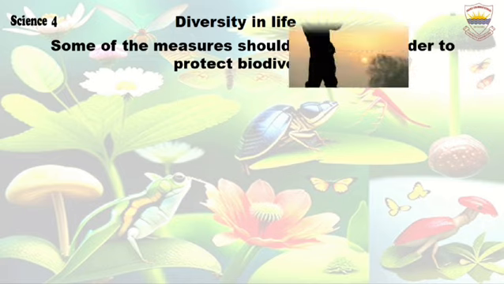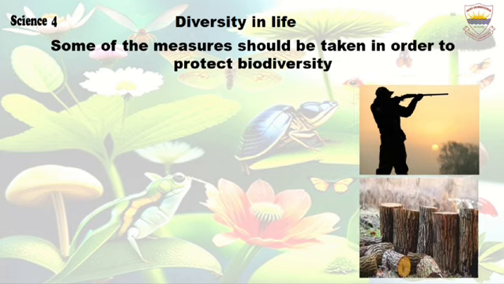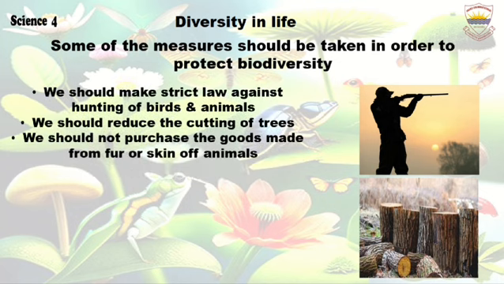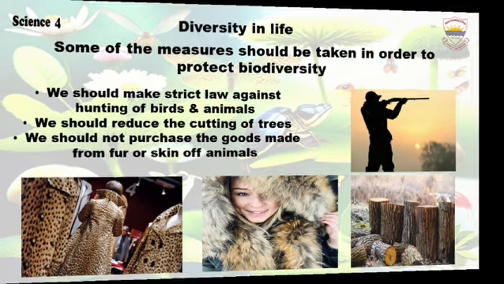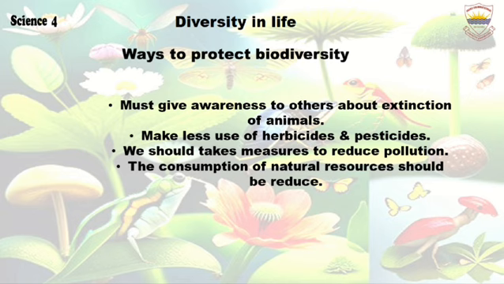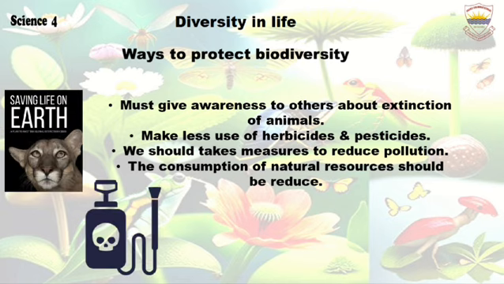We should make strict laws against hunting of birds and other animals. We should reduce the cutting of trees. We should not purchase the goods made from the fur or skin of animals. We must give awareness to others about the extinction of animals and plants. Make less use of herbicides and pesticides, as these are hazardous pollutants that affect biodiversity.